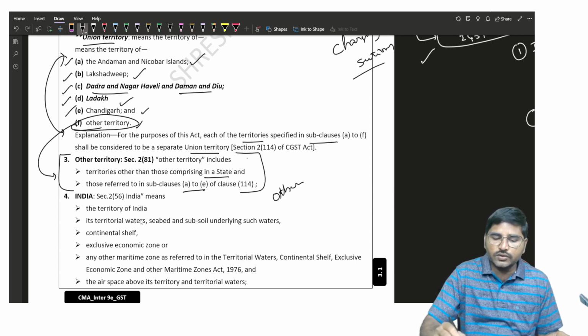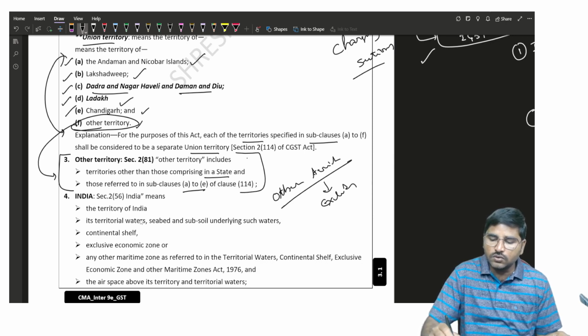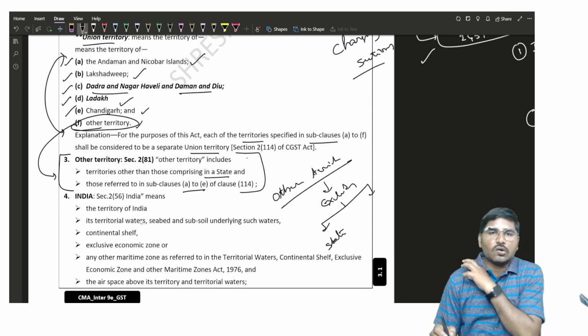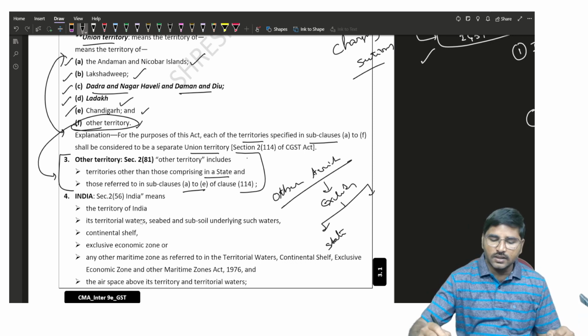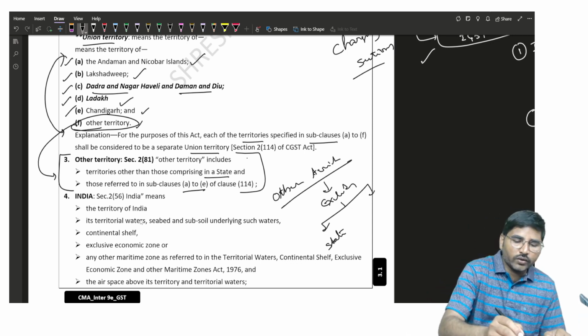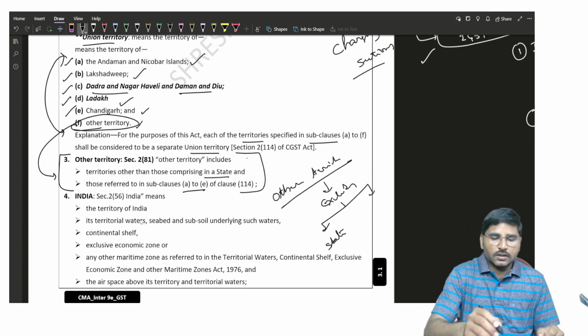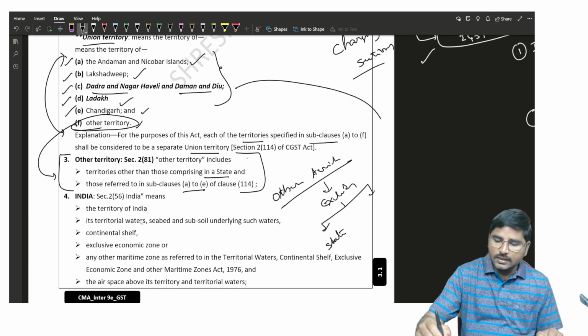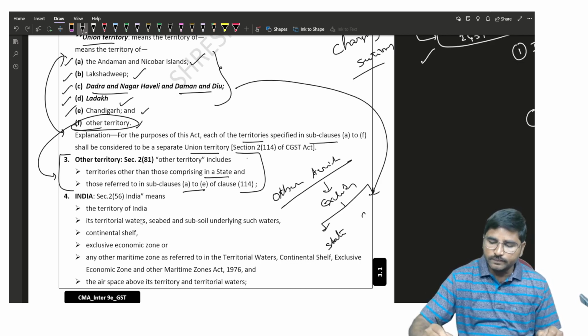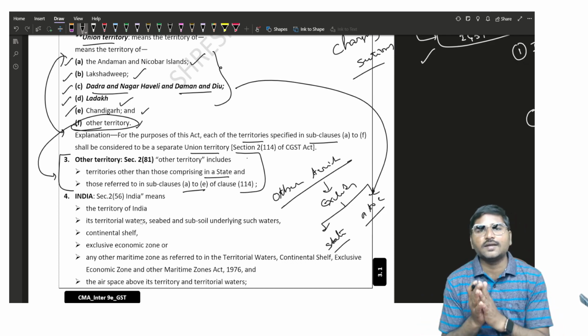The legislature is not giving the meaning of other territory, but other territory excludes states. That means the 28 states are not the other territories, as well as the remaining territories A to E, and again these elements are also excluded.